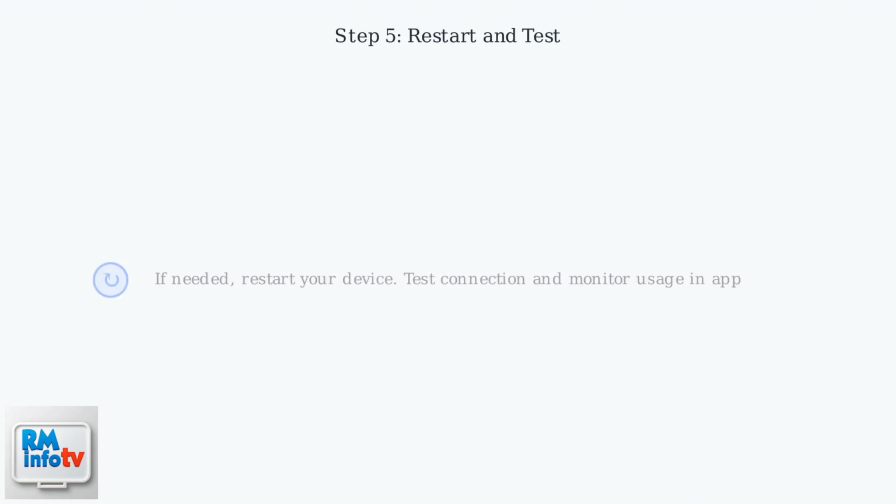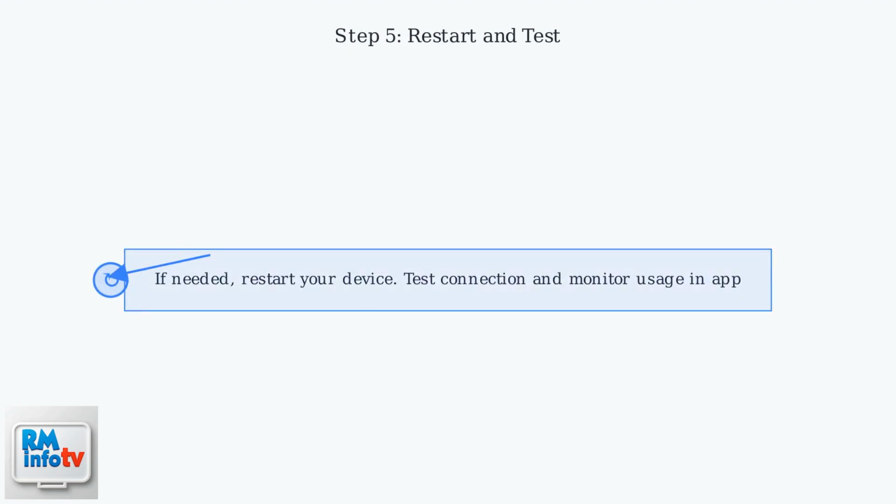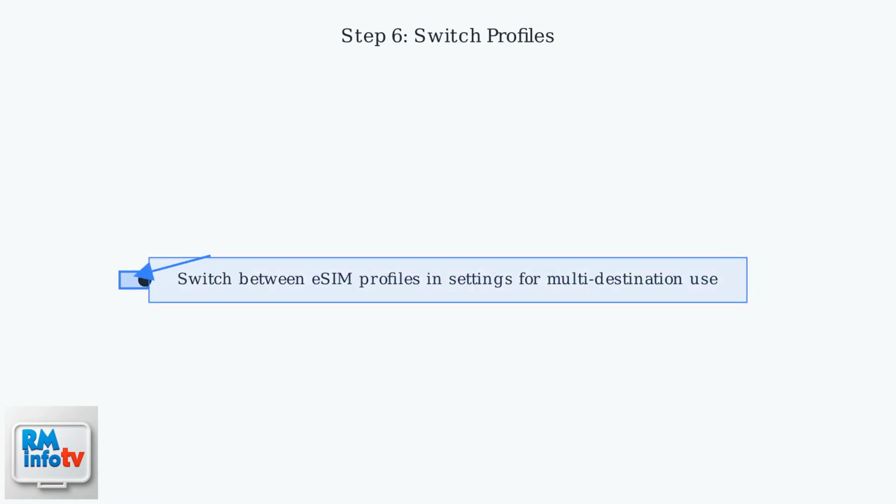If needed, restart your device. After restarting, test the connection and monitor your data usage within the Airalo app. You can switch between eSIM profiles in settings for multi-destination use.